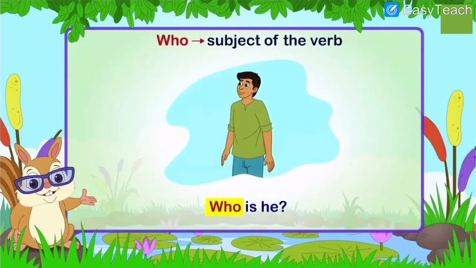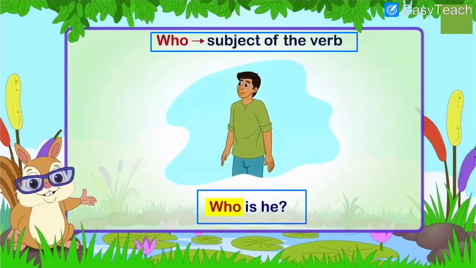See, for example, the first one, who, that is the subject of the verb. It will come in the beginning of the sentence. When you are talking about any person, it will become the subject. It will come before the verb. Example: who is he?